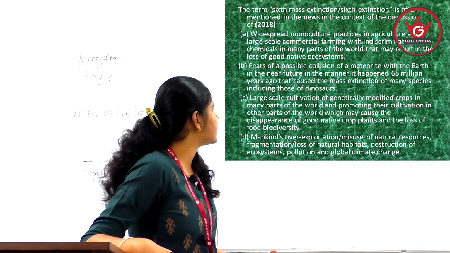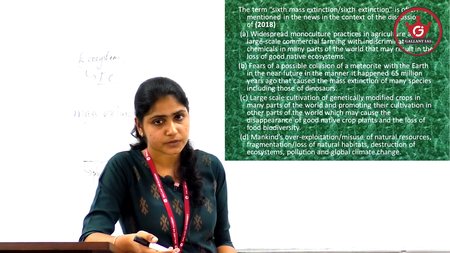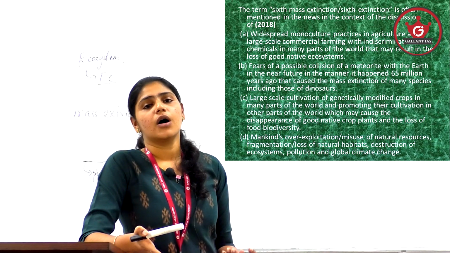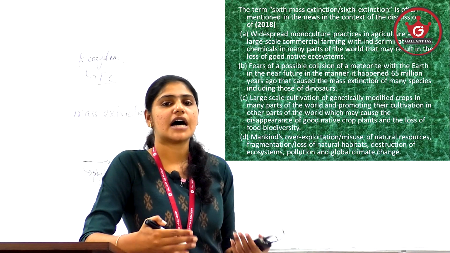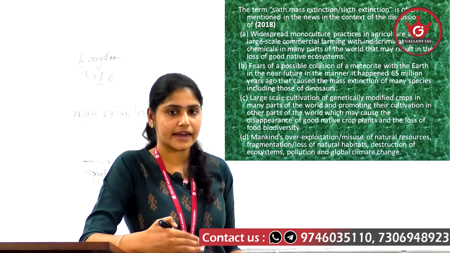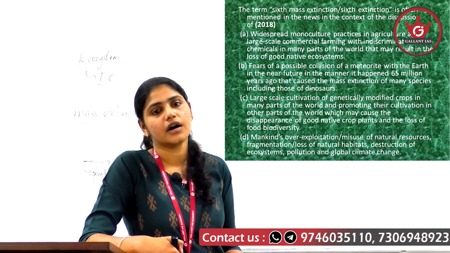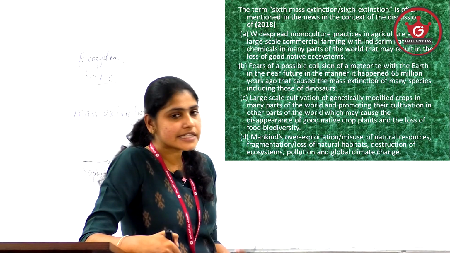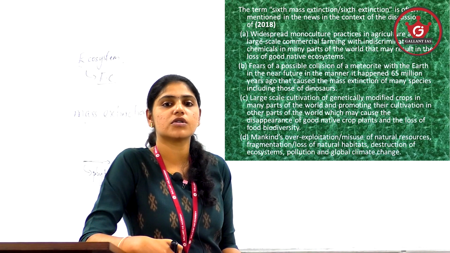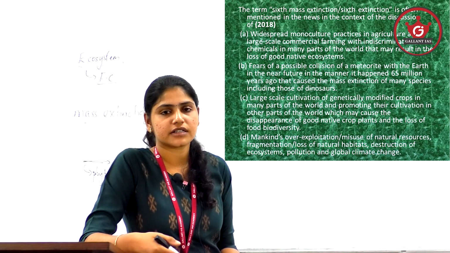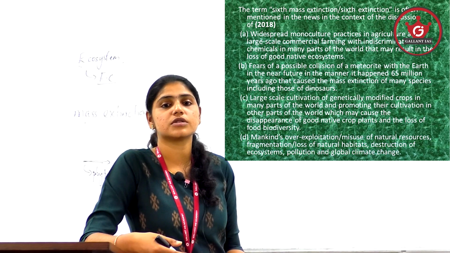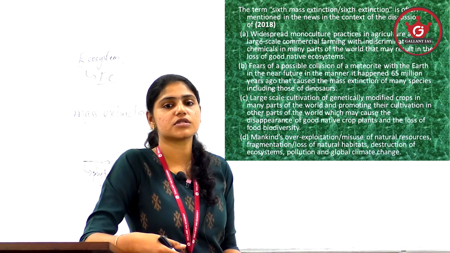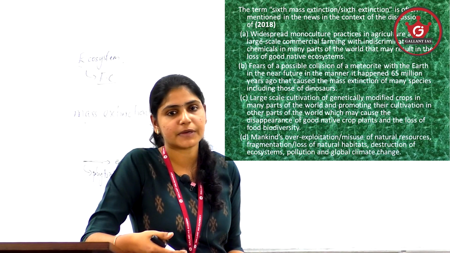Okay, so here the question is with regard to the sixth mass extinction. Studies show that 5 episodes of mass extinctions have already happened in the past, and currently the sixth mass extinction is said to be undergoing. This sixth mass extinction is happening mainly because of human induced climatic changes. That is why it is also known as the Anthropocene mass extinction. Why? Because it is happening because of human induced climatic changes.